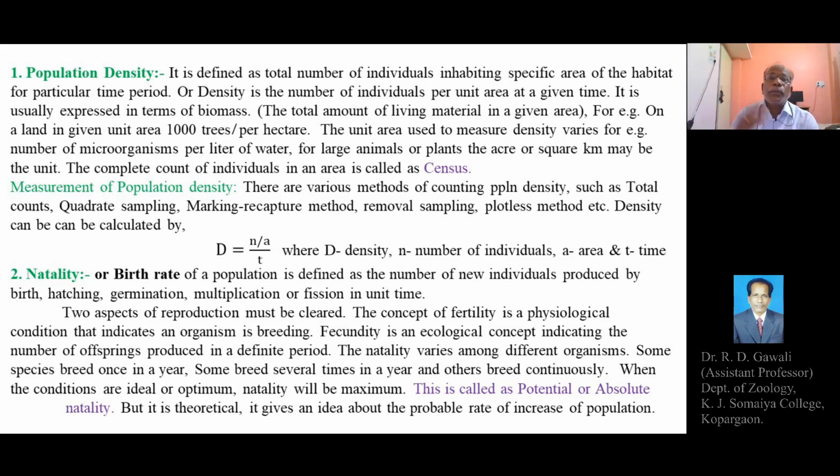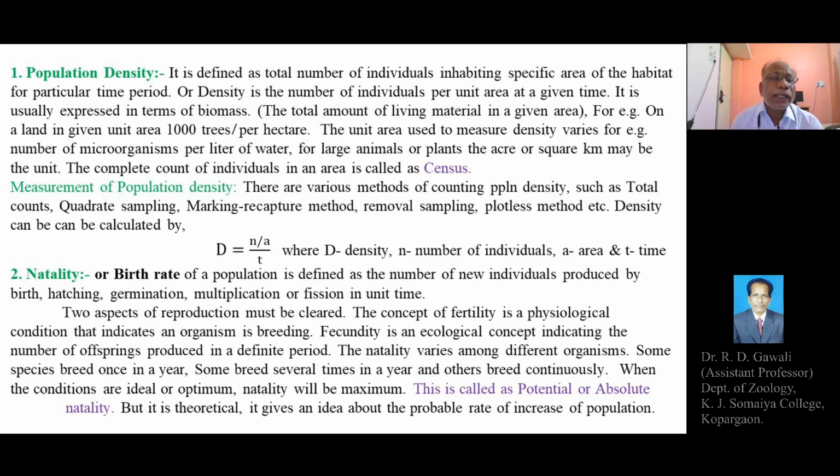By birth, hatching, germination, multiplication, or fission in a unit time. Natality is the birth rate or the number of new individuals produced in a unit time.